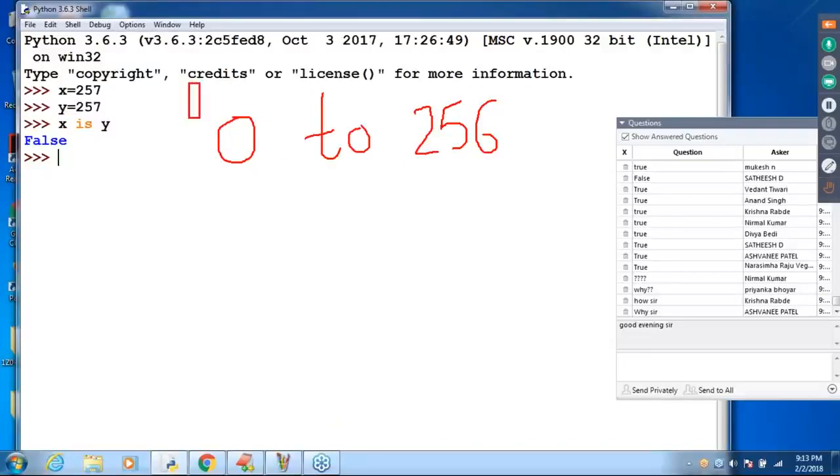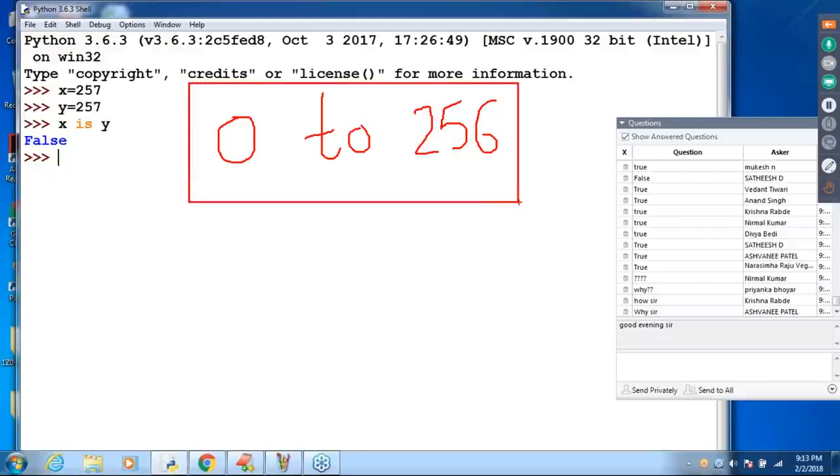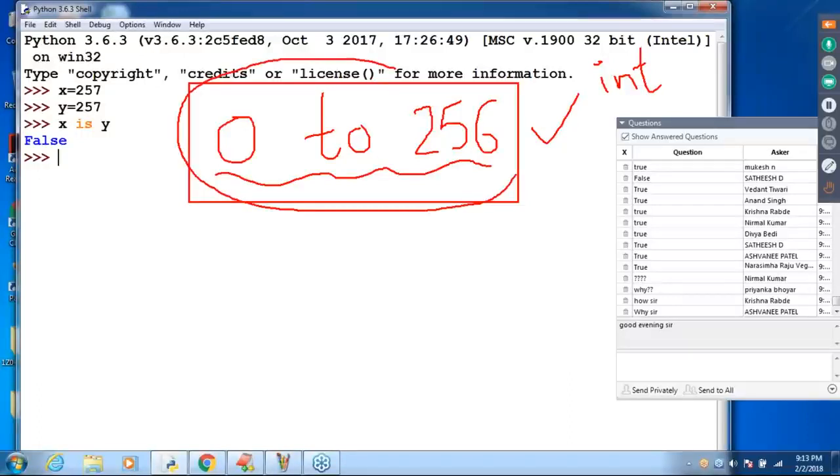Reusing the same object is applicable only in the case of integers. Remember this. Why only this particular case? Because this is the most commonly used range for the programmer. That's why the reusing the same object concept is applicable only for most commonly used values. Remember that.